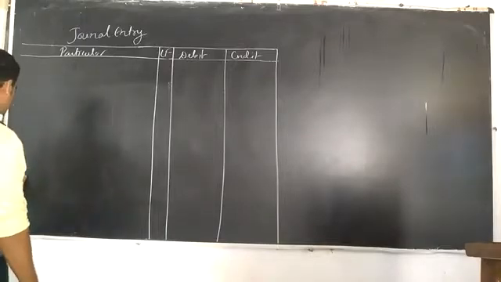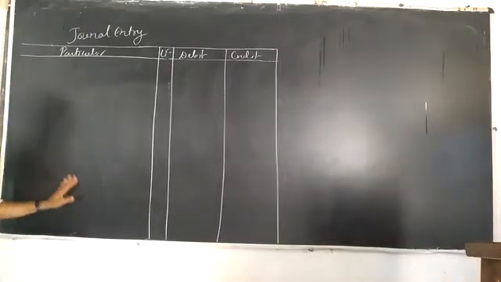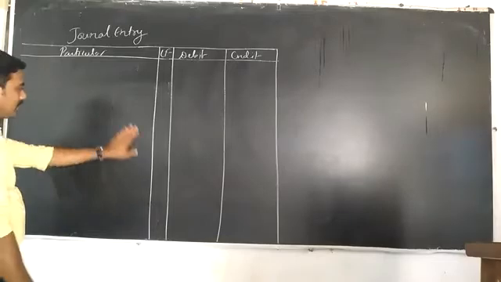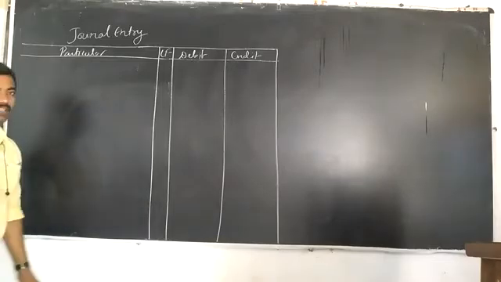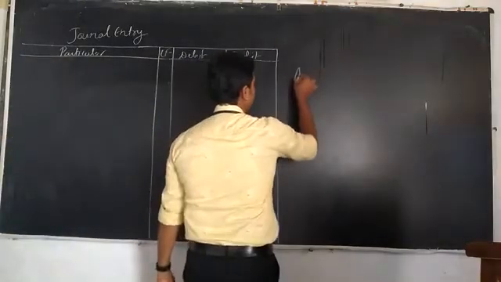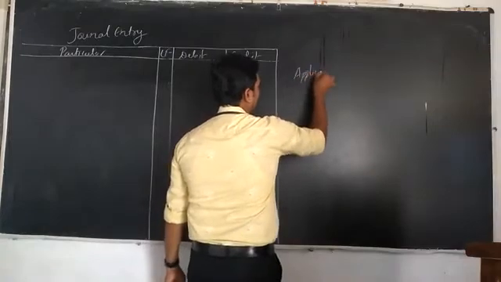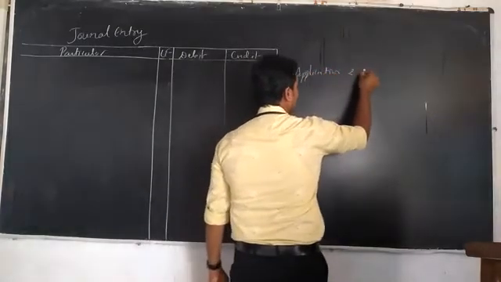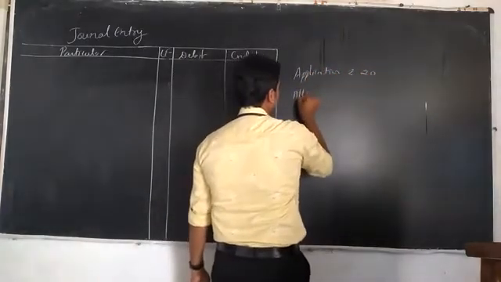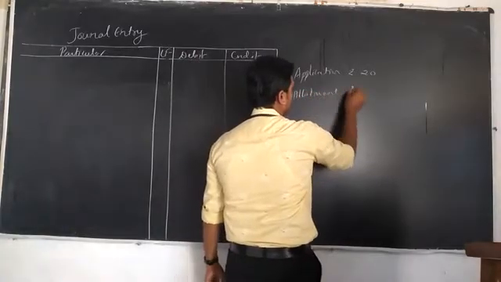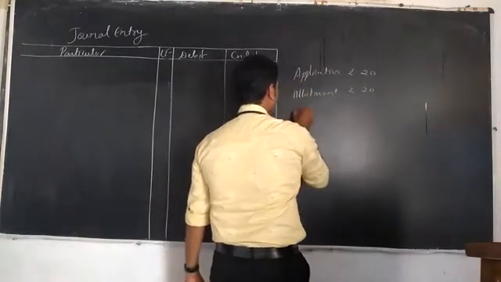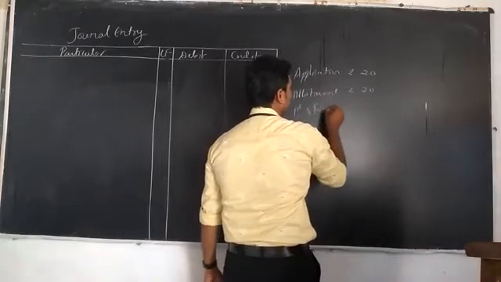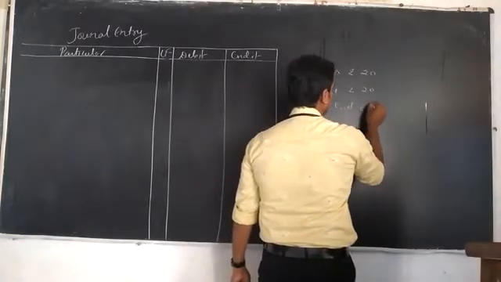First of all, the companies are issuing the application to the public for acquiring the debentures. So here the application money is ₹20, allotment is ₹20, first and final call is ₹50.